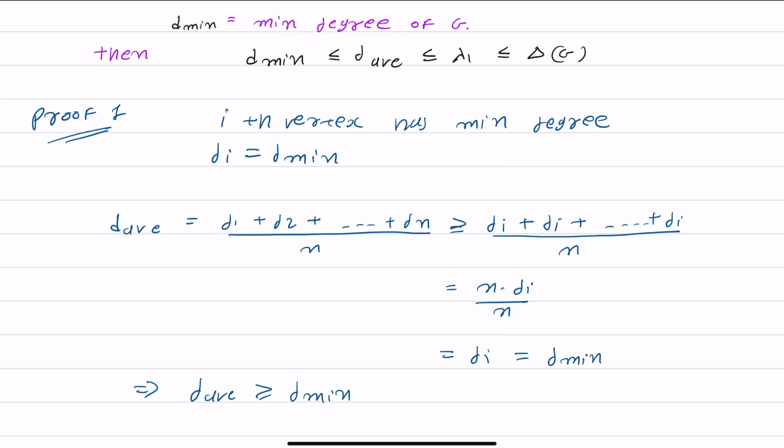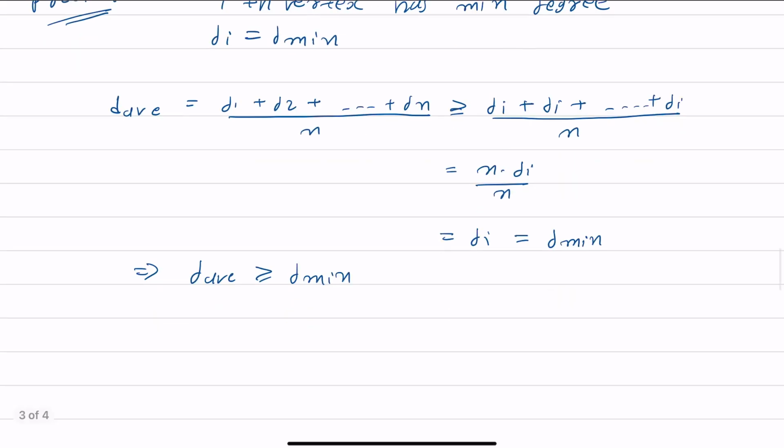So let us prove the second. First of all, what is that inequality? d average is less than or equal to lambda 1, where lambda 1 is the largest eigenvalue.